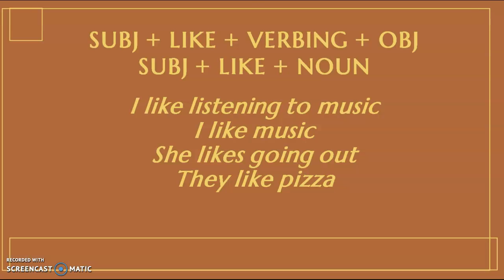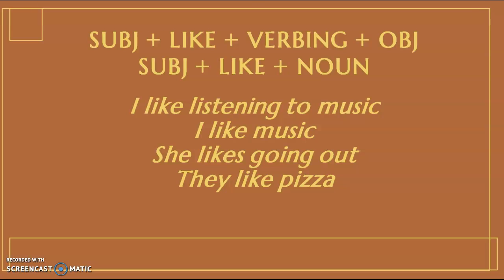But it's not always actions, the things that we enjoy. Sometimes we enjoy a noun. So, for example, in my case, I like music. Not just listening to music, maybe playing music. Seeing someone play music. So I can say, I like music, music in general.